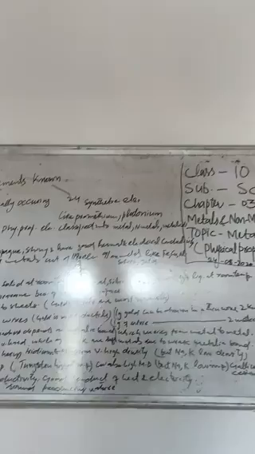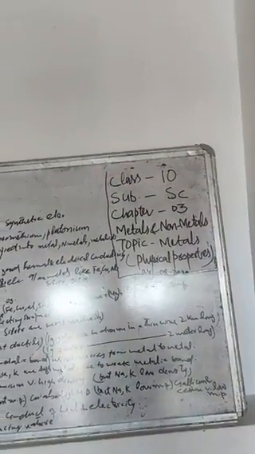Number 8, thermal and electrical conductivity. All metals are good conductors of heat and electricity, so their thermal and electrical conductivity is very good. Number 9, sonority. Sonority indicates the sound producing nature of the metals. We know that all the metals produce sound, so metals are sonorous, that is, they have sound producing capacity.